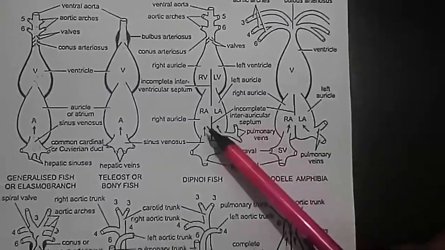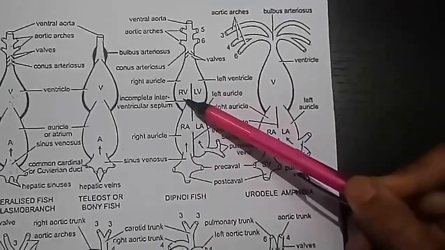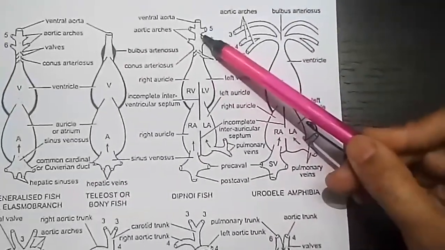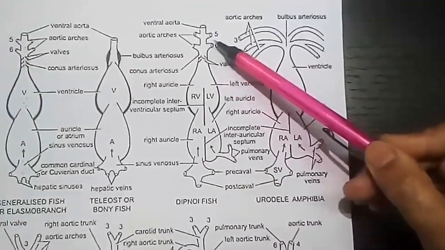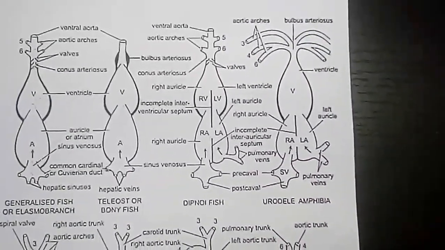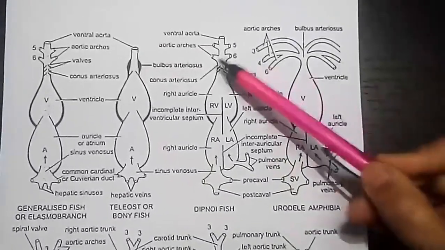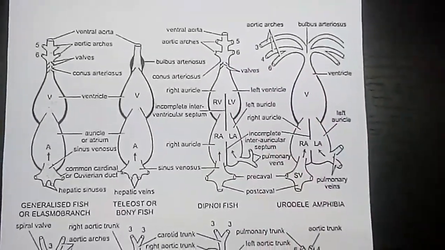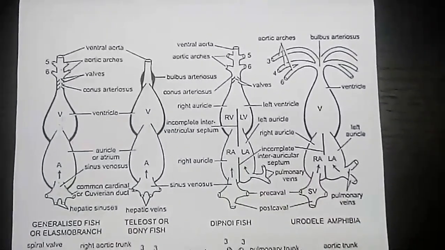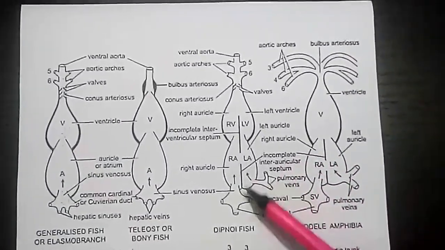Blood from the right auricle of the lungfish passes to the right portion of the ventricle and is then pumped into the primitive lung-like gas bladder by the pulmonary artery, which branches off from the 6th pair of aortic arches. The blood from the gas bladder returns to the left atrium by way of pulmonary veins, just like amphibians.